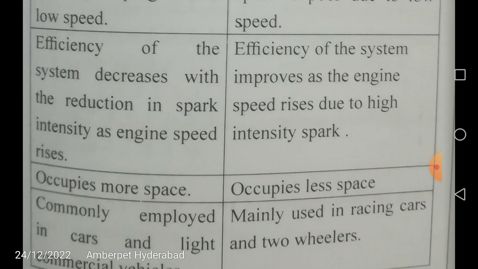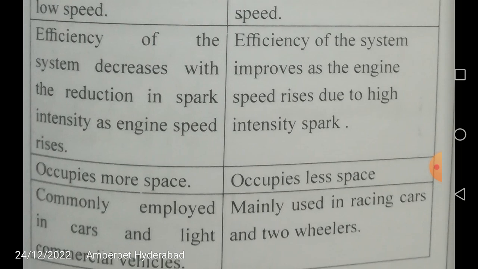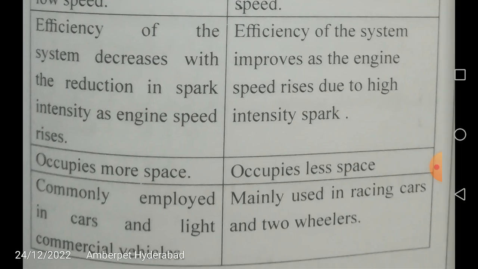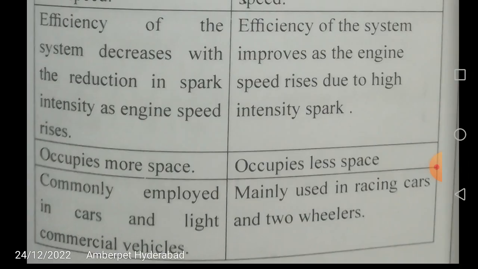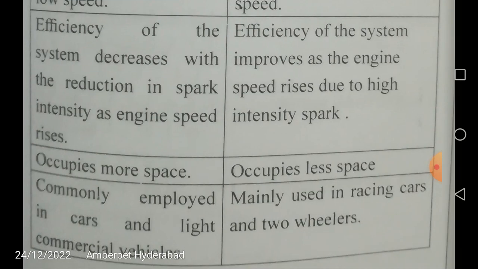It should be proper, it should be as required. Otherwise, your combustion process is not going to start immediately, right? So efficiency of the system decreases with the reduction in spark intensity as engine speed rises. But here this problem is not there. Efficiency of the system improves as the engine speed rises due to high intensity spark. So that is the main difference.